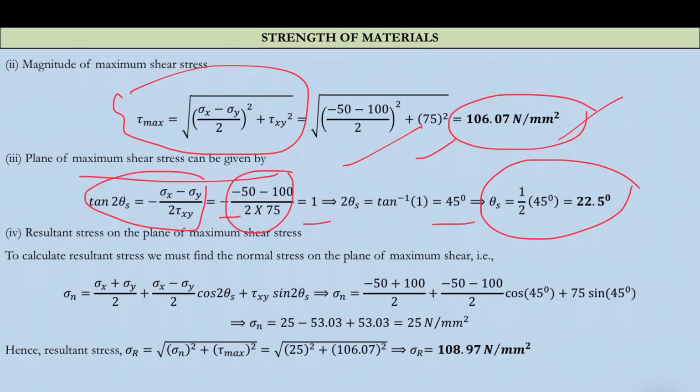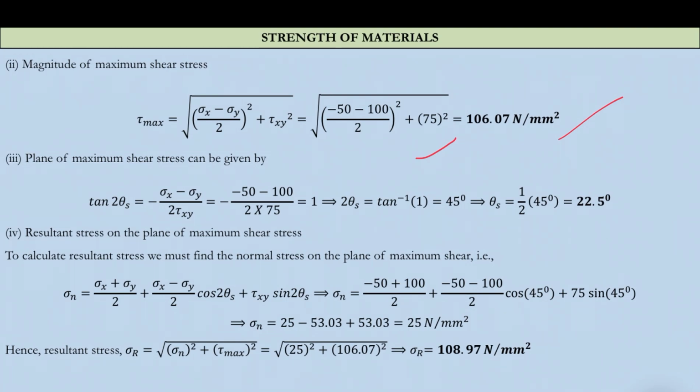Now we have to calculate the resultant stress on this plane, the plane on which the maximum shear stress is occurring. We have calculated the shear value.